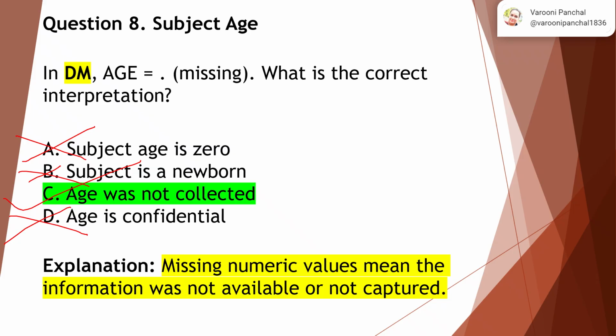In such scenarios, as a data management person or a data entry person, your duty and responsibility is to raise a query to the site and ask whether the data for age was captured or whether it is possible to make it available. So this is a way to fill this missing value. But the meaning here is, if age is missing, it means age was not collected.